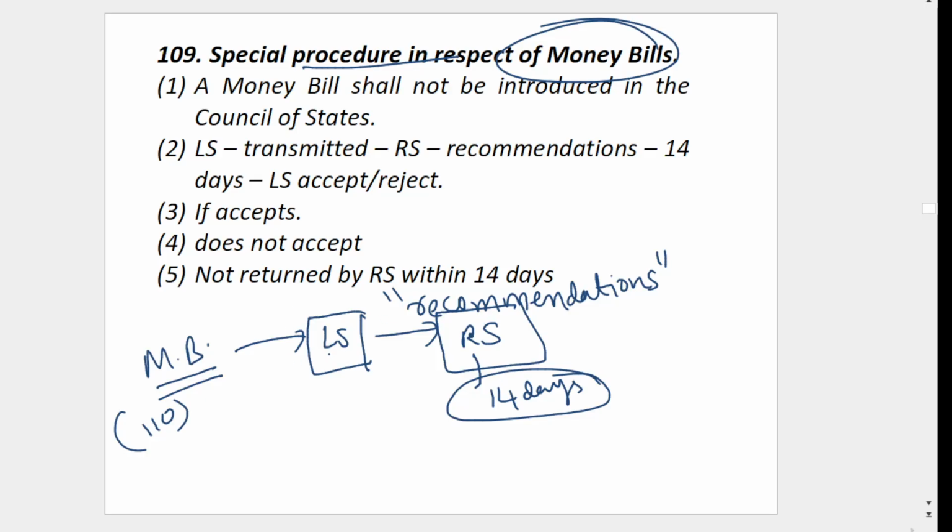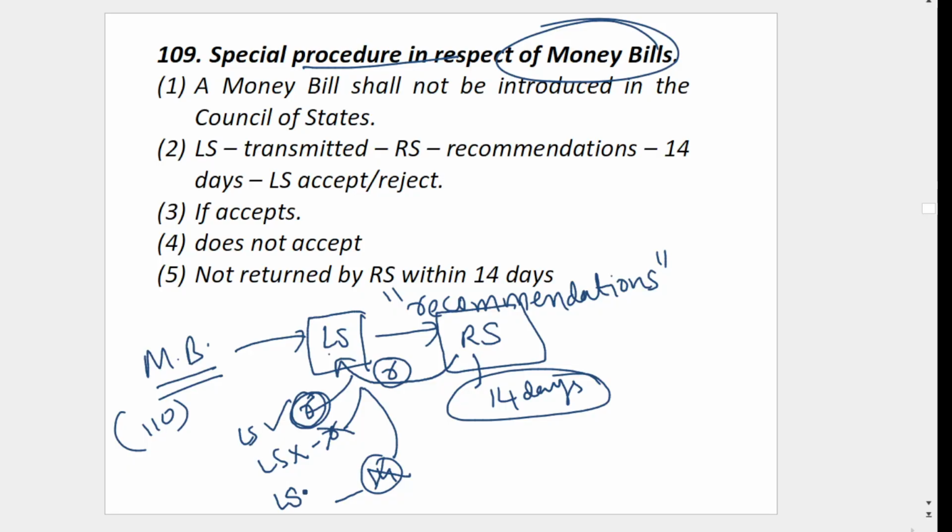So the Lok Sabha sent the money bill to the Rajya Sabha. Let's say the Rajya Sabha sent some recommendations. If the Lok Sabha accepts, the bill is passed with such recommendations. If the Lok Sabha does not accept the recommendations, then in the form in which the Lok Sabha originally sent it, it is considered passed. Let's say 14 days are finished, and the Rajya Sabha has not returned the bill even after 14 days. Then in whatever form the Lok Sabha sent it, the bill will be passed.